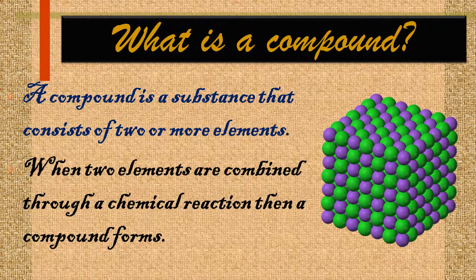All right, so when 2 elements are combined through a chemical reaction, then a compound is formed. It means a chemical reaction should take place to combine the 2 different elements, and that is called a compound.